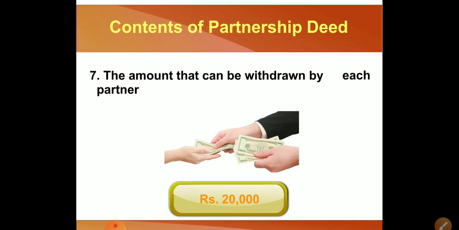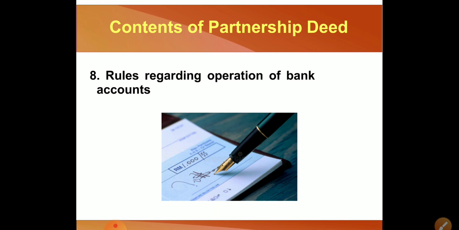The amount which is withdrawn, which is taken by the partners for their personal use, that is known as drawing. But there is some limitation. If I want some amount for my personal use, there is a limit that I can take only this much amount. That is known as the amount that can be withdrawn by each partner.